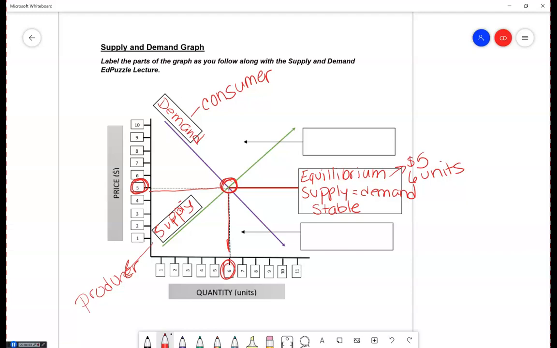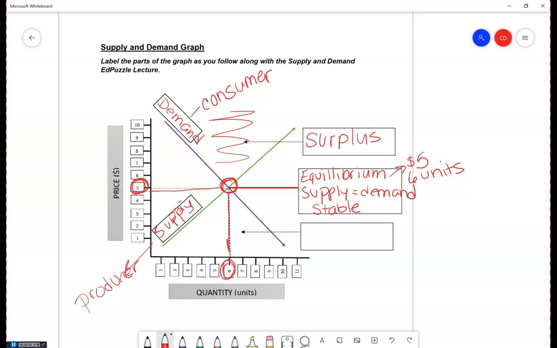We talked about, you know, when the pandemic started, how there was a high demand for paper products and toilet paper, and the producers couldn't keep up. All right, and sometimes there is extra stuff being produced, right? And there's more available than is actually demanded. And that's what these two boxes are. So when there is a bigger supply than is needed, we have what's called a surplus. There's extra.